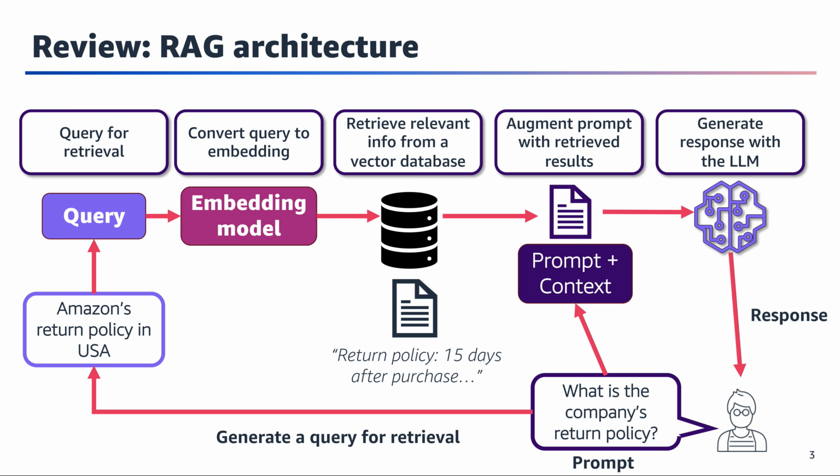Let's recall, from the previous lesson, RAG architecture, a powerful approach that enhances AI responses by combining retrieval with generation. The key advantage of RAG is its ability to ground responses in factual retrieved information rather than relying solely on the model's training data. Each component builds upon the previous one, creating a seamless flow from user query to final response. The example shown demonstrates a practical application using Amazon's return policy, but you can adapt this to any domain-specific use case.